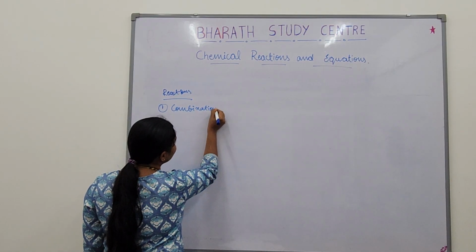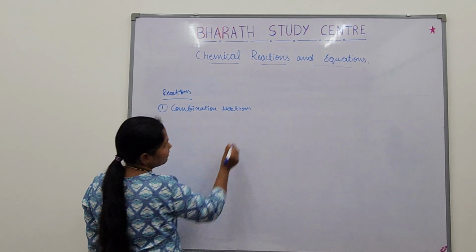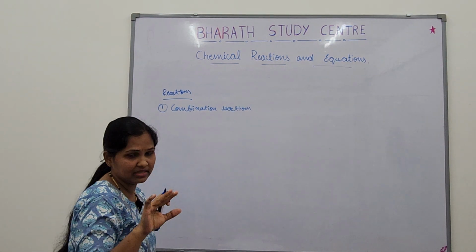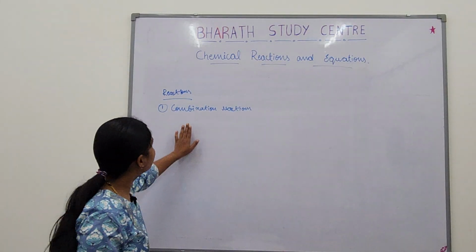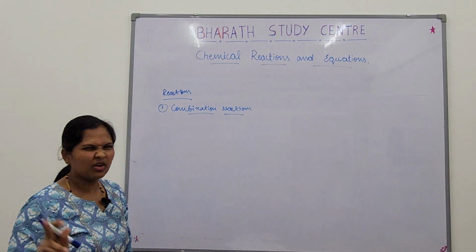Combination reaction. Mainly 4 types are there. After that, oxidation reduction is an extra, so almost 5. In that, the first one is combination reaction. So what is combination reaction?